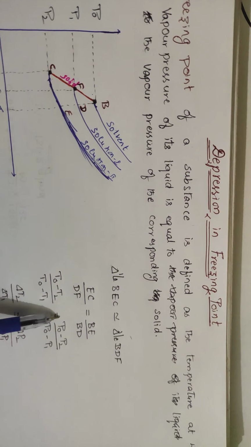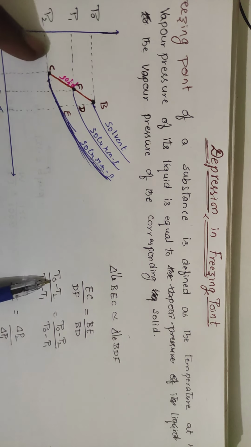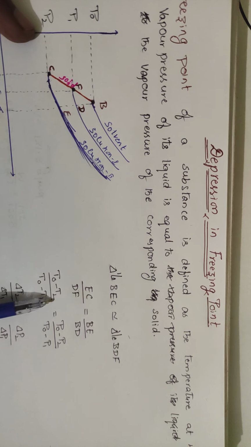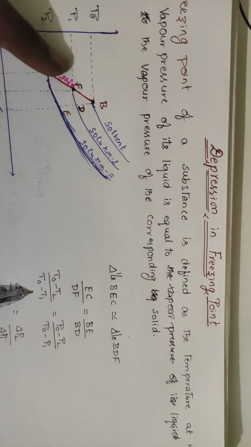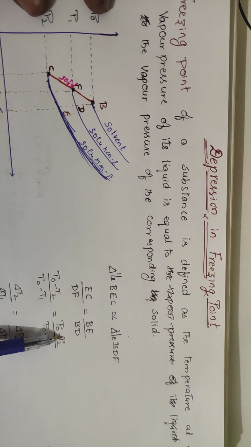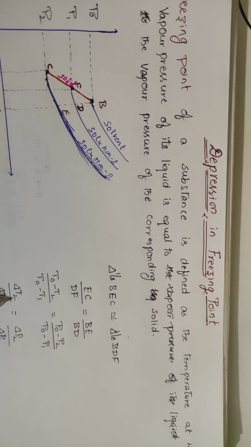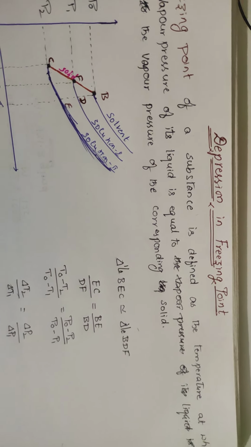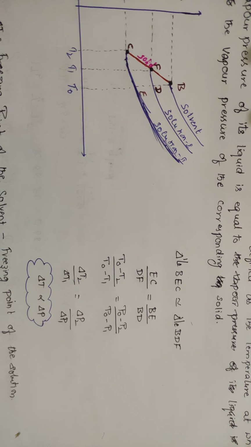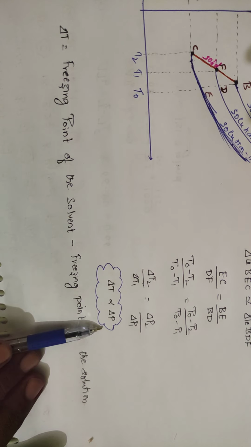EC is T0 minus T2, and DF is T0 minus T1. BE by BD is P0 minus P2 by P0 minus P1. So delta T2 by delta T1 is equal to delta P2 by delta P1, where delta T is directly proportional to the change in pressure.